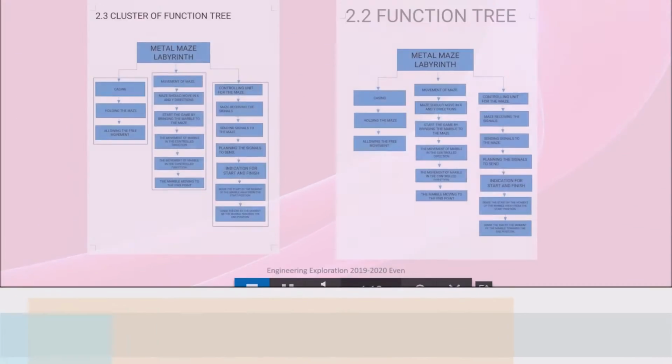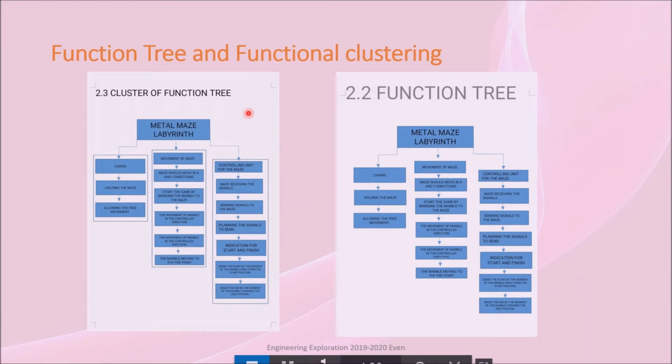Now, let us understand function tree and functional clustering of our model. Under conceptual design and product architecture, we established functions. Based on that, we built function tree. It has three main functions: casing, moment of maze, controlling unit of maze.